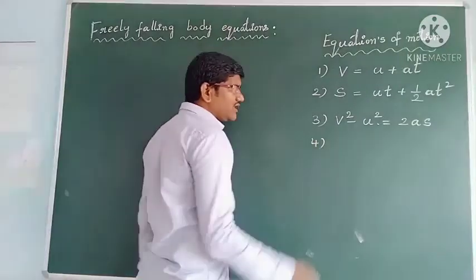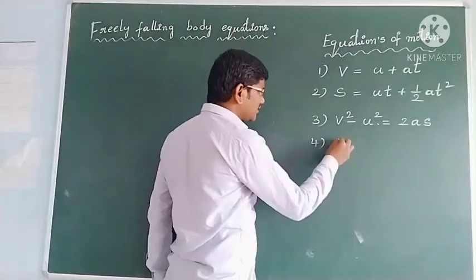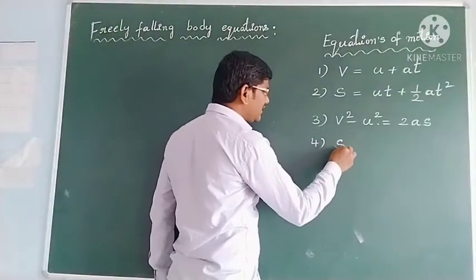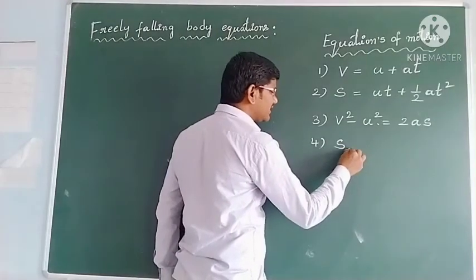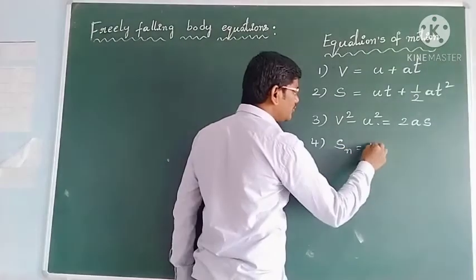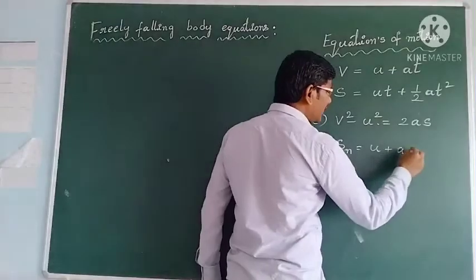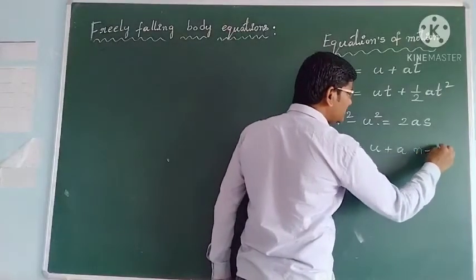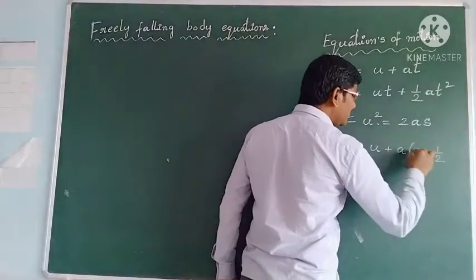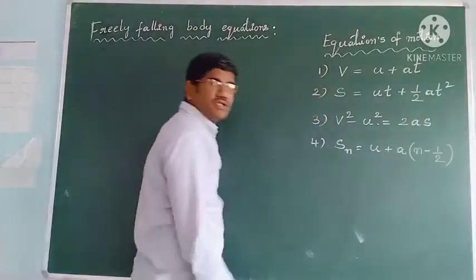And the fourth equation, displacement traveled in the nth second: Sn equals u plus a into (2n minus 1) by 2. This is the fourth equation.